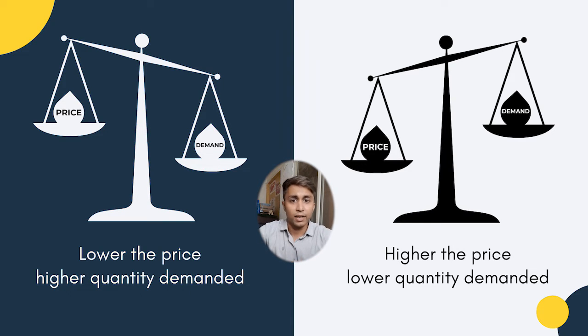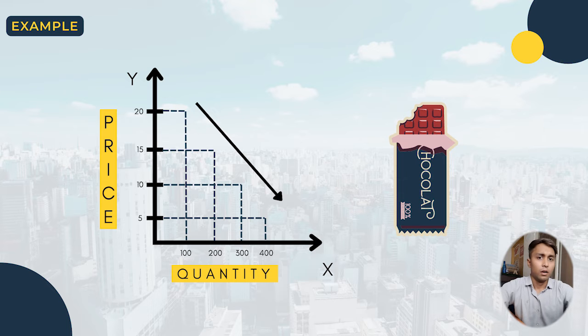So let's take the example of a chocolate making company. You can see on the screen, when the price of the Cadbury is 5, the demand is at an all-time high of 400 quantity. When the price increases to 10, the demand decreases to 300. When the price increases to 15 rupees, the demand decreases to 200. And when the price goes to an all-time high of 20 rupees, the demand decreases to an all-time low of 100 quantity. So this is the functional relationship between the price and the quantity, and this is exactly how the law of demand works in the market.